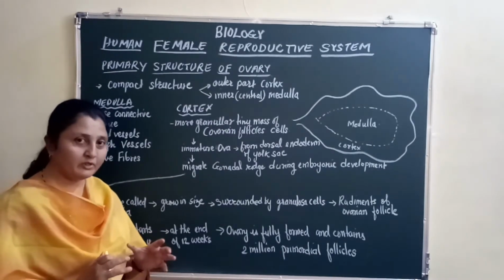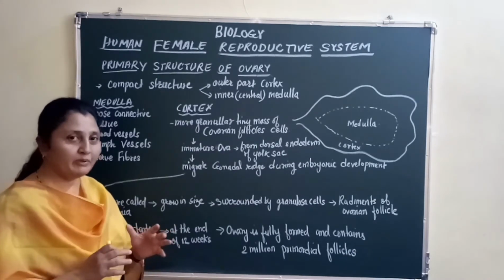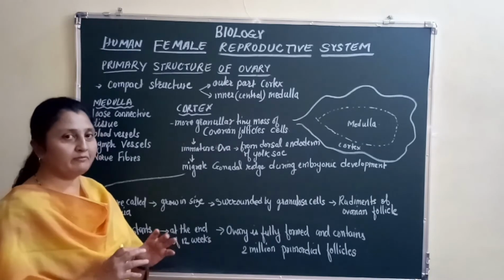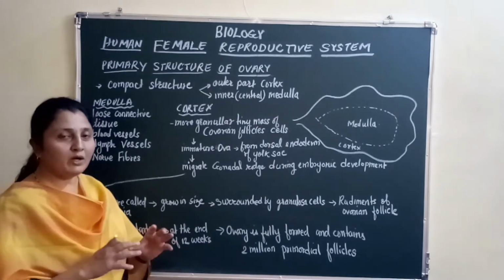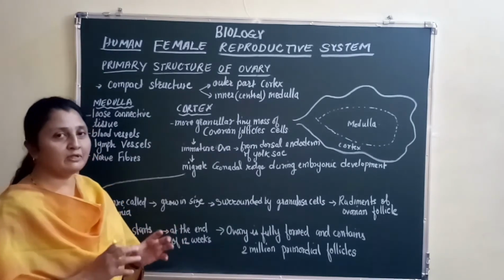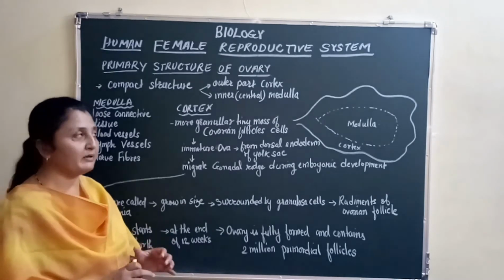I am talking about the ovary in an unborn child, right? A baby girl who is in her embryonic stage of development and is not yet born. What are the changes, or how does the primary ovary development take place? That is what we are going to study here.